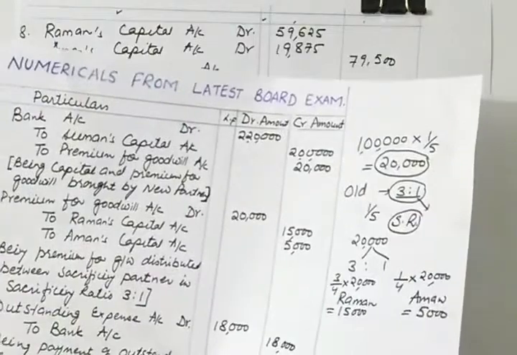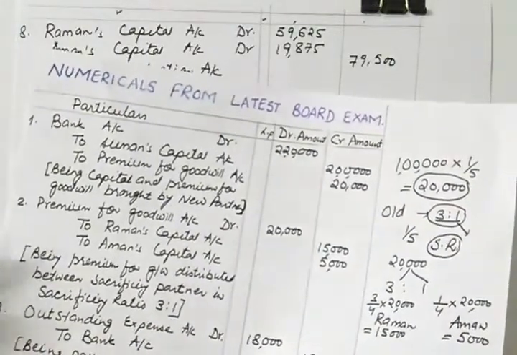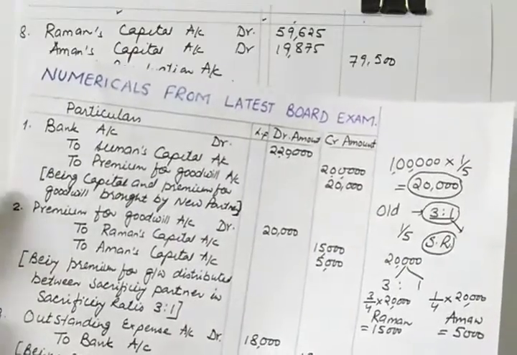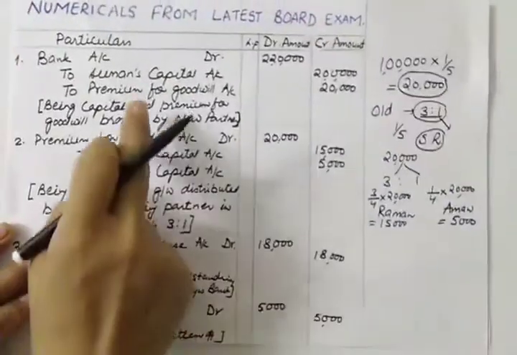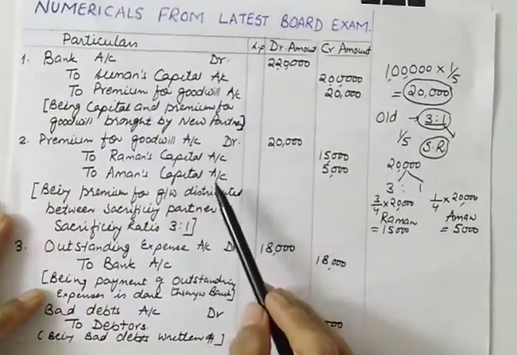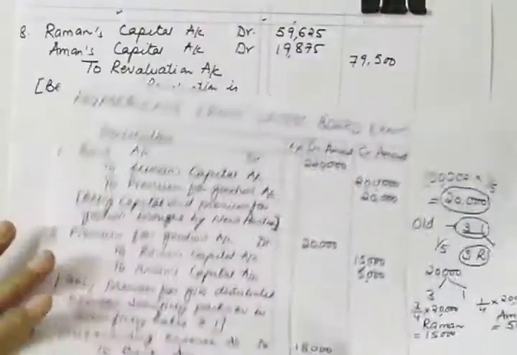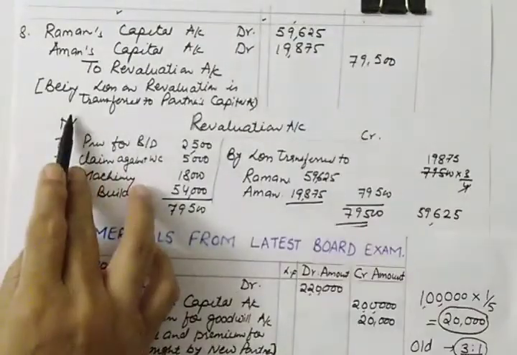So now you can see, if journal entries are asked, you need to make the journal entries in this order only. First of all, the journal entry relating to the incoming partner bringing capital and goodwill, then the premium for distribution of premium for goodwill, and then the rest of the adjustments of revaluation. And don't forget to pass this journal entry.